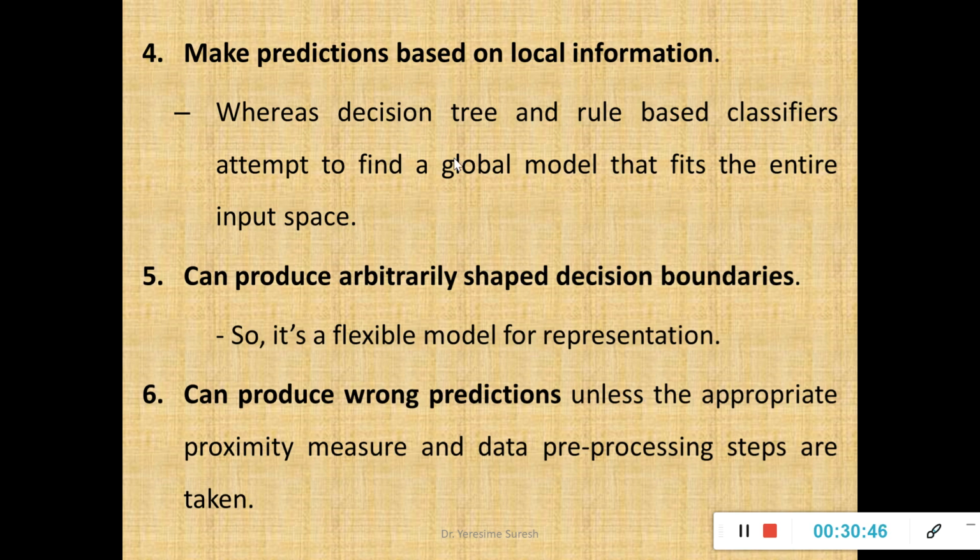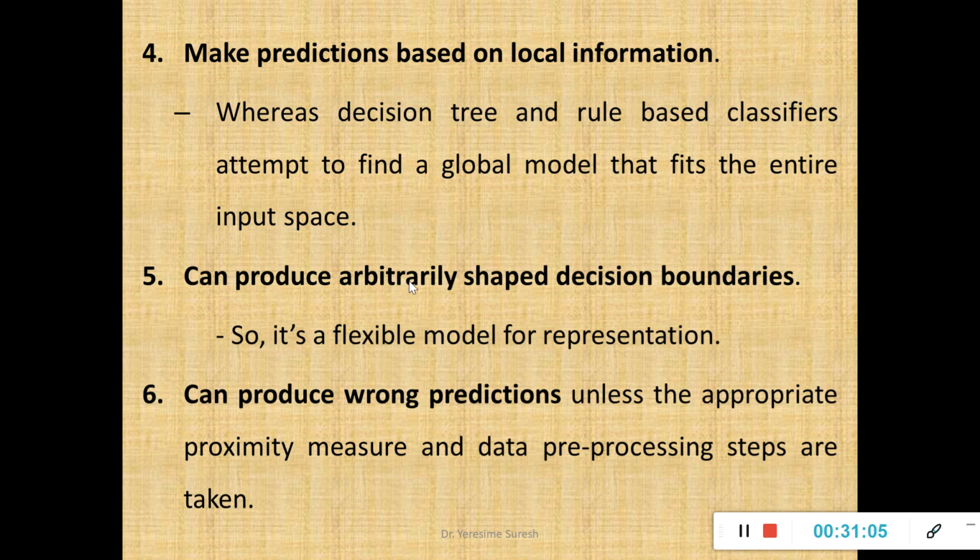That is called global modeling. Whereas your instance based or lazy learners make use of local information, that means stored examples. All this works on a simple example called storing the training examples. That I call local information.